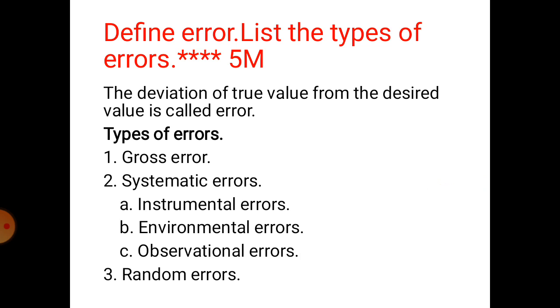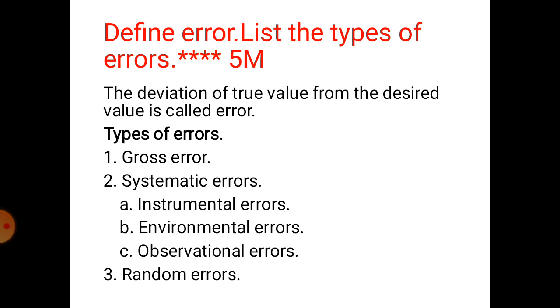First we will discuss what is error, list the types of errors, or define error. The error is defined as the deviation of true value from the desired value. There are three types of errors. First one is gross error, second systematic errors.